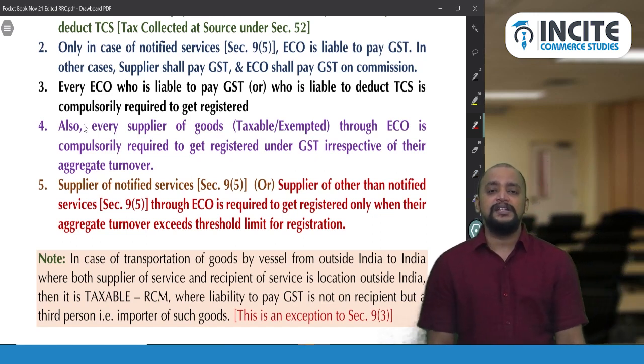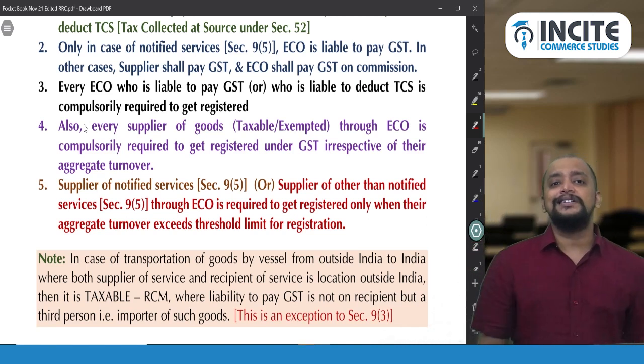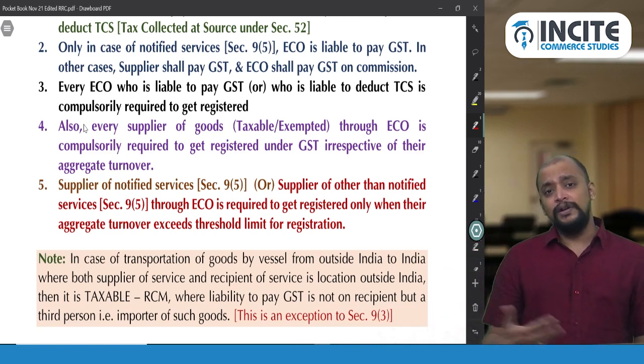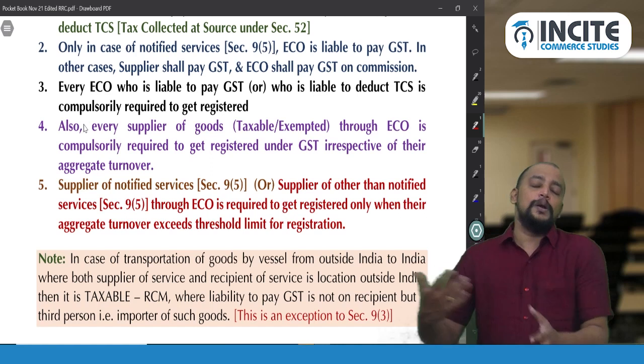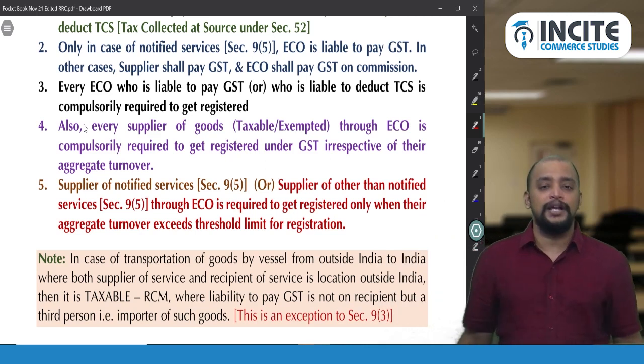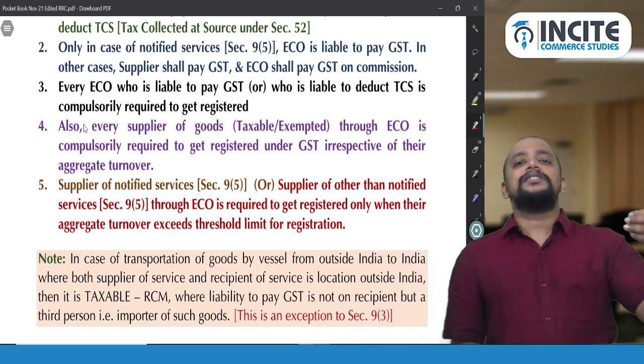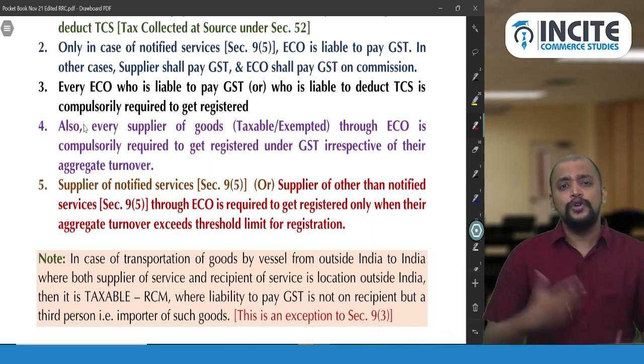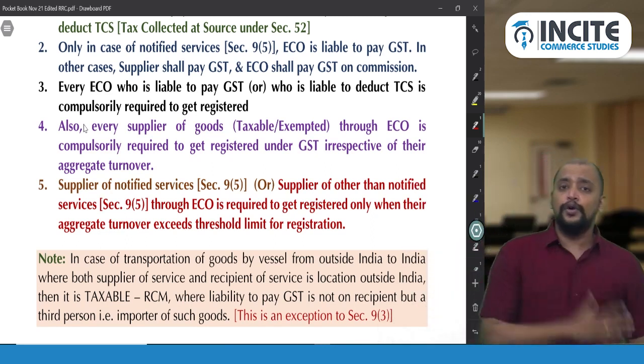The supplier only will pay. Say for example a hotel which is unregistered, listed with GoIBIBO. So who will pay GST on the money received by the hotel? GoIBIBO will pay GST on the entire transaction, on the entire booking amount. What if that hotel got registered? The day when the hotel got registered, it is no more a notified service under 9.5. So the hotel only will pay GST.